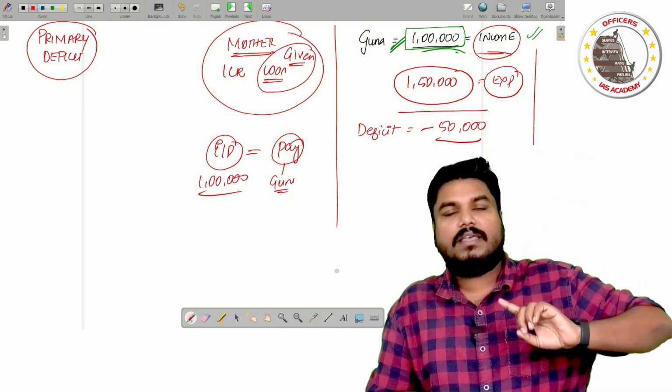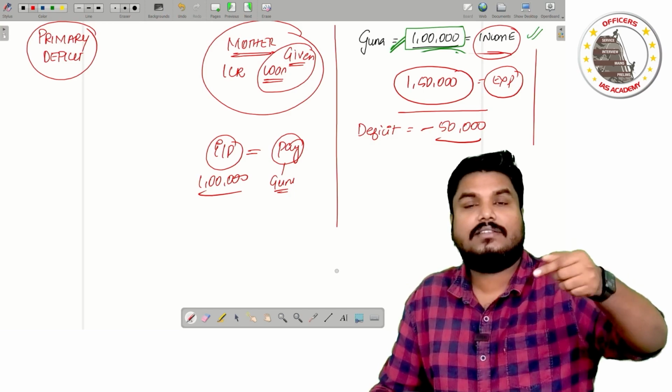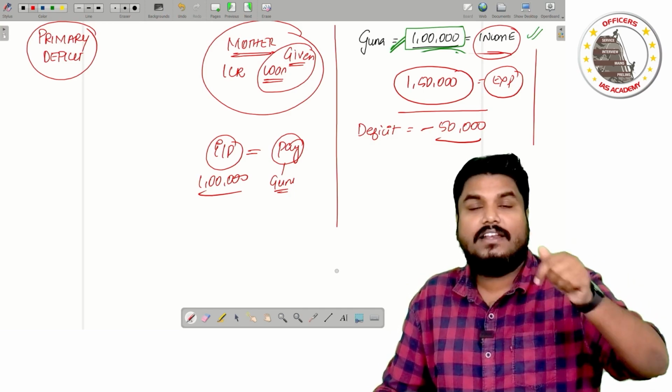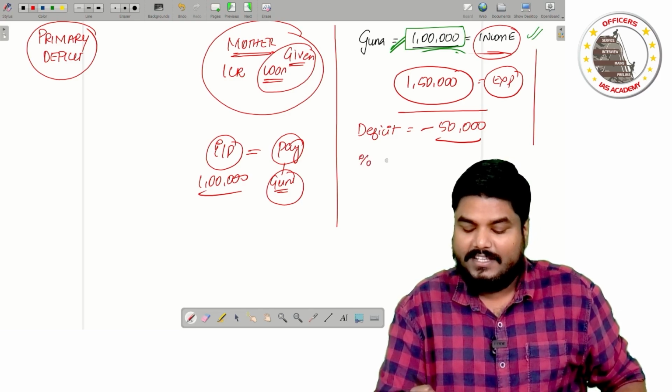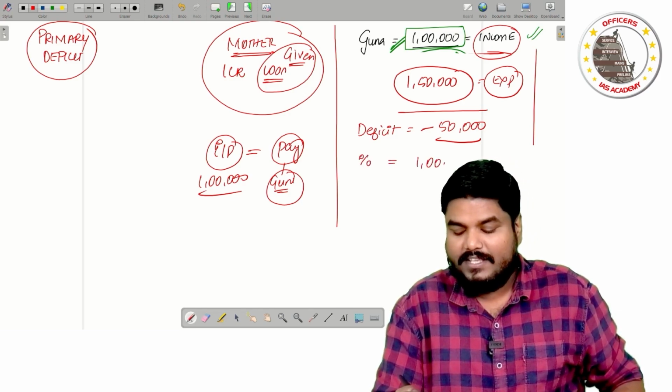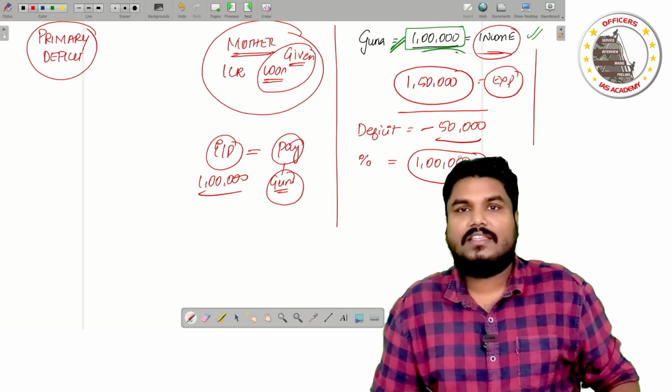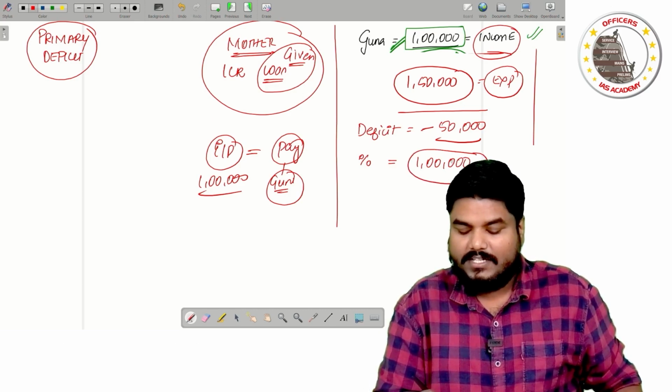My mother gave 1 crore to someone. That someone is giving interest. The interest is coming to Guna. So now what happens? The interest is worth 1 lakh rupees. That is coming to Guna. So now what is Guna's total income?